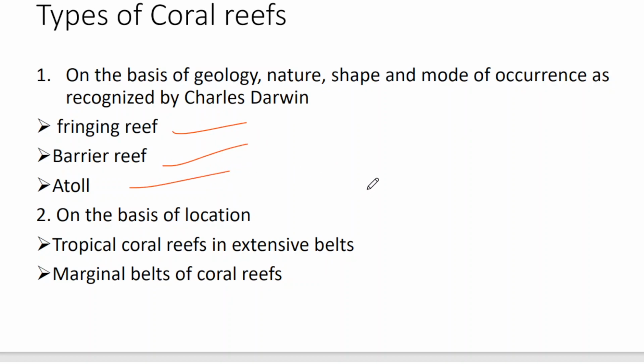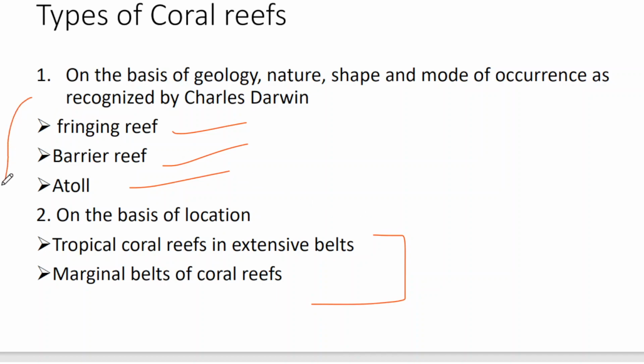And on the basis of location, there are two types: tropical coral reefs, which are found in the tropical belt of the earth, and marginal belts of the coral reef. Some small pockets will be there all over the world where these corals can be formed. So these are the two types on the basis of location.